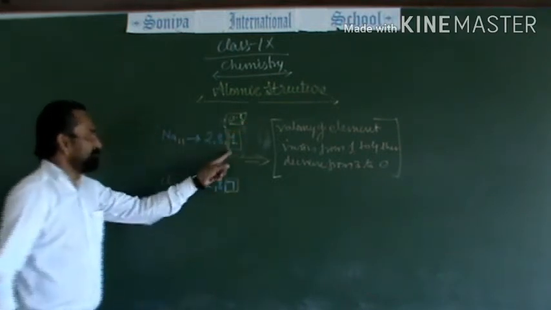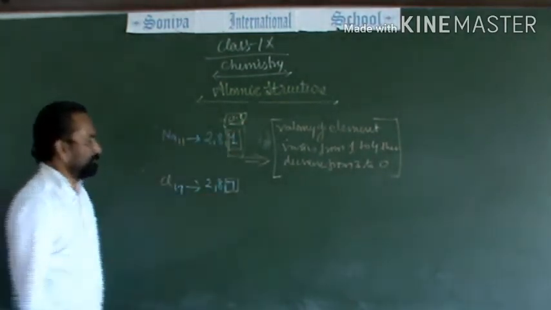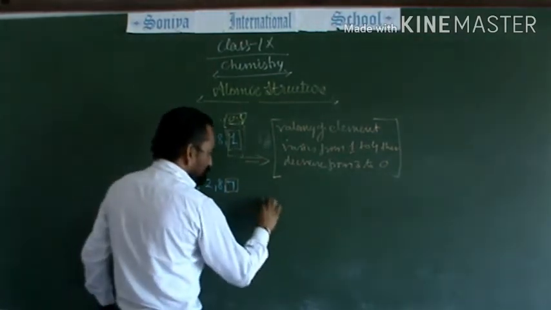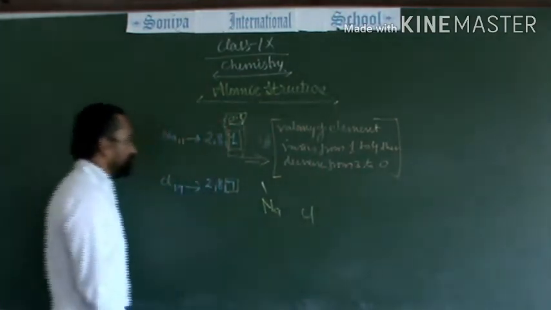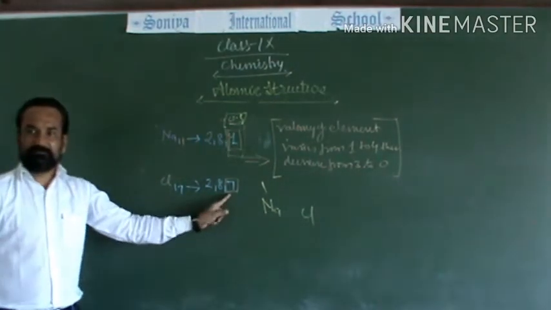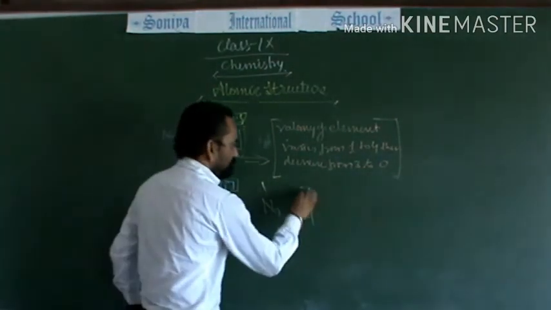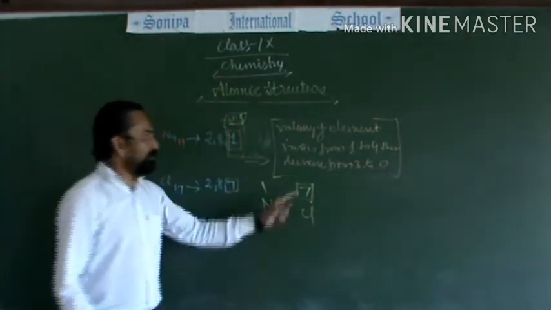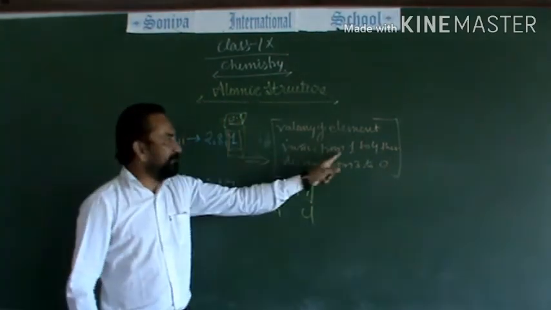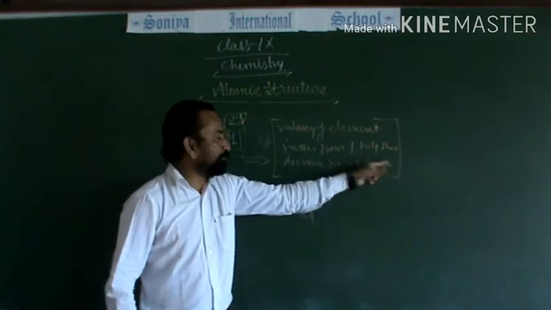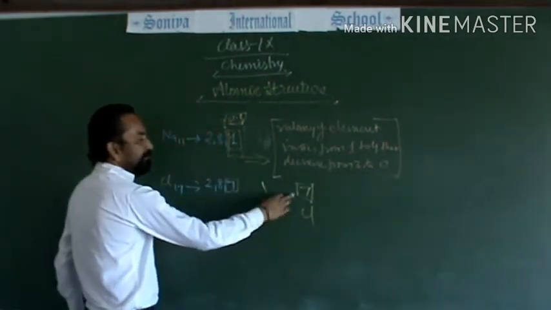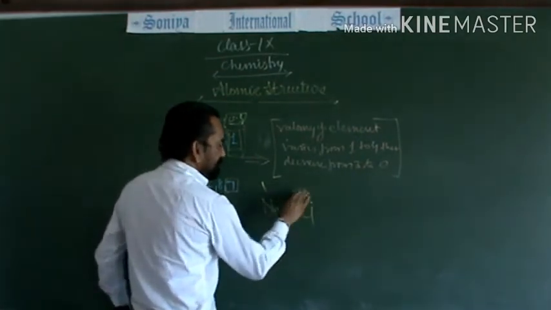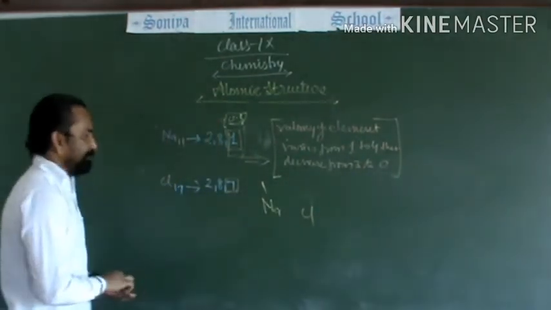So sodium has one valence electron, so the valency of sodium is 1. What is the valency of chlorine? 7? Yes, you are right. But what I told you, that valency increases from 1 to 4 and then it decreases from 3 to 0. So we cannot write 7 here. Then what will be the valency of chlorine?